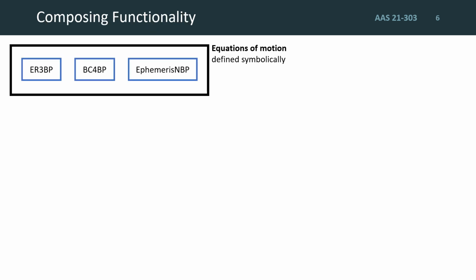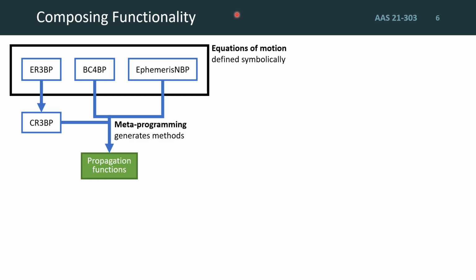Using such techniques, we've created a package that defines the symbolic equations of motion for the elliptic restricted 3-body problem, the bicircular restricted 4-body problem, and the ephemeris restricted n-body problem. Now, through metaprogramming, we automatically generate not only the propagation functions as before, but we can also generate new models directly from existing ones, such as this circular restricted 3-body problem, which just substitutes an eccentricity of 0 into the elliptic model. In the future, we expect to be able to compose models together simply with, for example, custom perturbations.